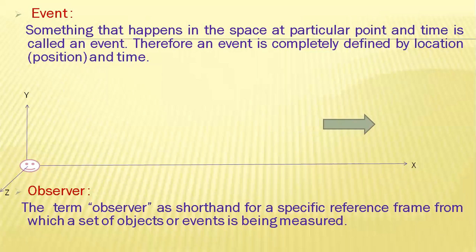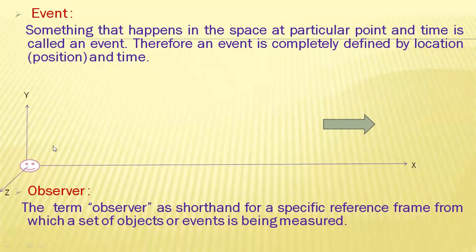Now we have to define this event. What is the event here? We have to define it by its location, that is its position, and time. What is its position? It is moving along the x-axis, and we have to observe that with respect to the observer. Therefore, as the time changes, the position also changes. That's the definition of the event.